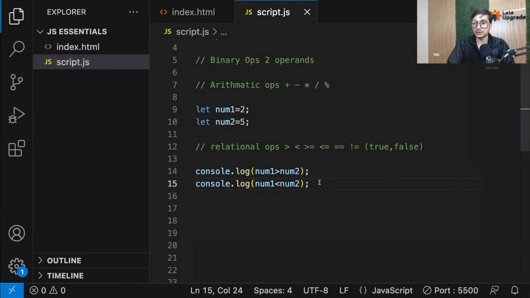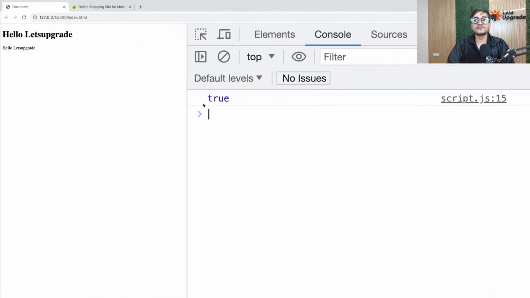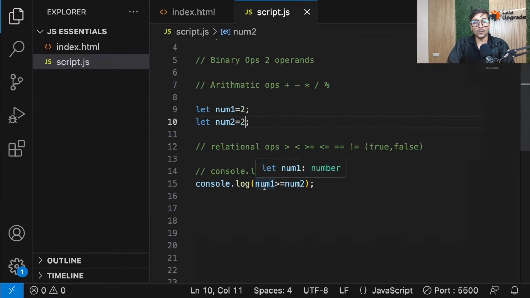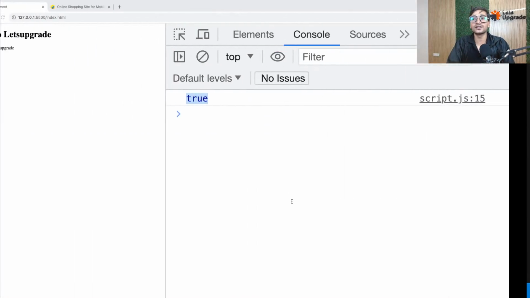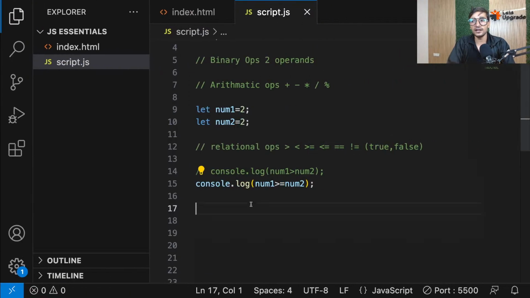And just like that, we also have, let's say we put greater than or equal to. Now this means the comparison is either num1 should be greater than num2 or it should be equal to num2. Both of them are fine. So for example, if I make both of them 2 and check, see, it gives you true. Why true? Because num1 greater than num2 is not true, but you also have equal to. So it is not greater than, but it is equal to. That's why this operation gives you true. Is that clear, everyone? So that's what less than and greater than are. They are very simple to understand.